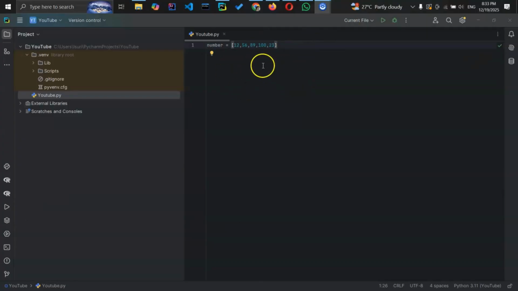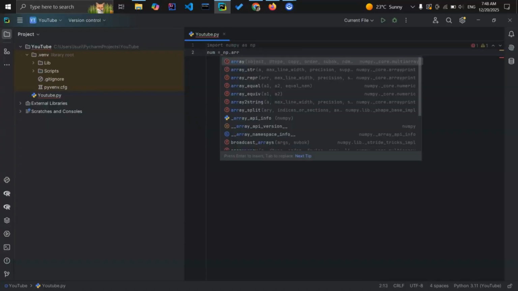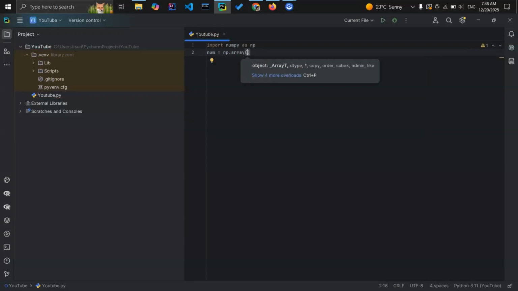This is a normal Python list, okay? In NumPy, we call an array object an ndarray. Using the array function, we can create an ndarray object. How can we? Give the array name first, equal to np dot, call the array method, right?